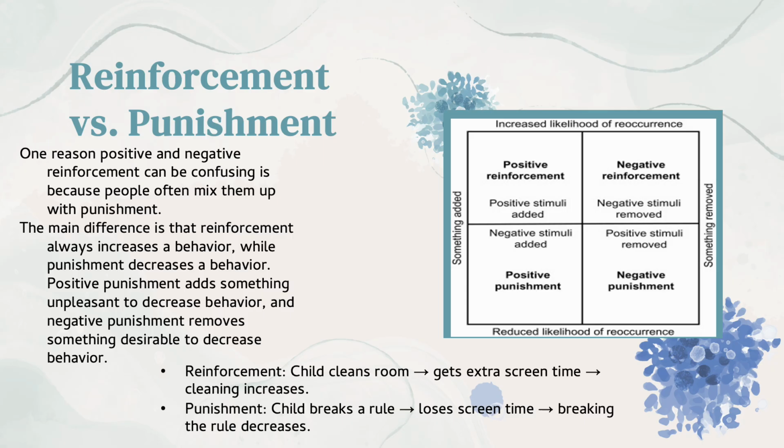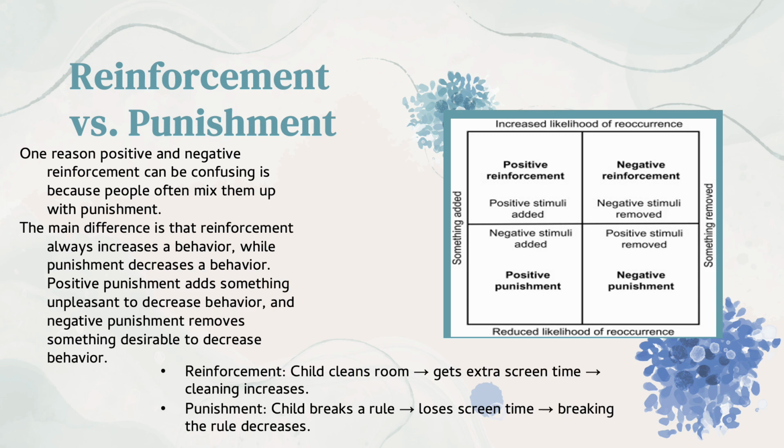Okay, reinforcement versus punishment. One reason positive and negative reinforcement can be confusing is that people often mix them up with punishment. The main difference is that reinforcement always increases the behavior. Meanwhile, punishment decreases the behavior. Positive punishment adds something unpleasant to decrease behavior, and negative punishment removes something desirable to decrease behavior. So I have some examples right there.